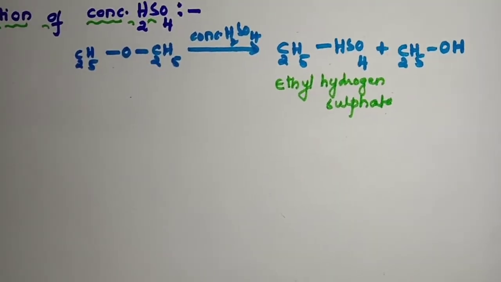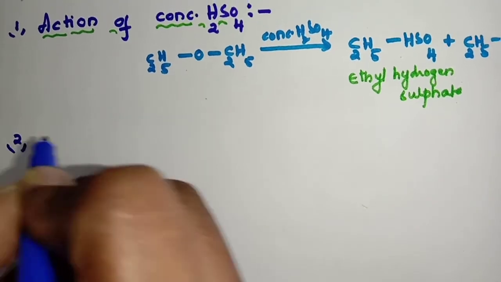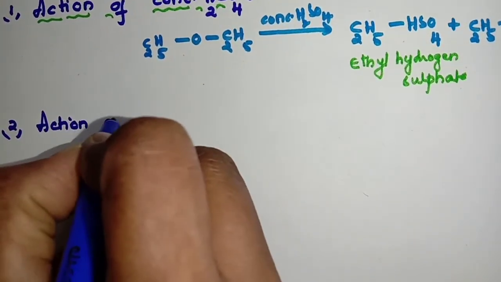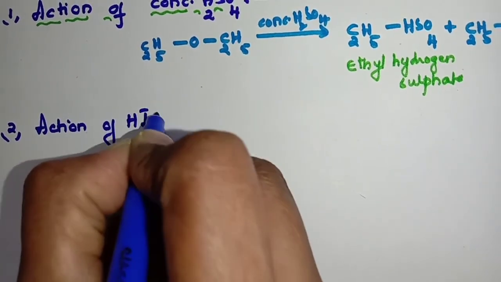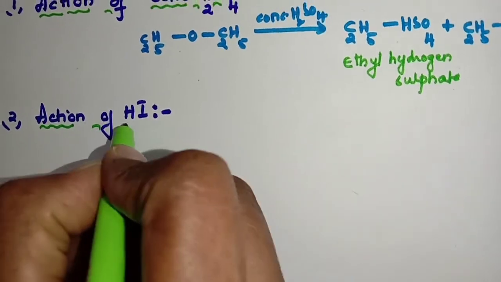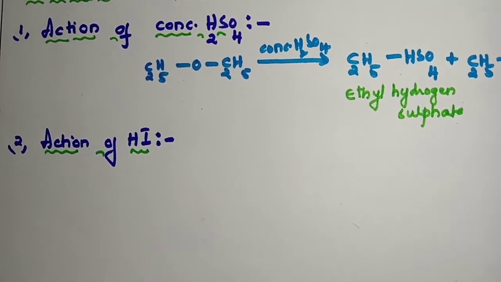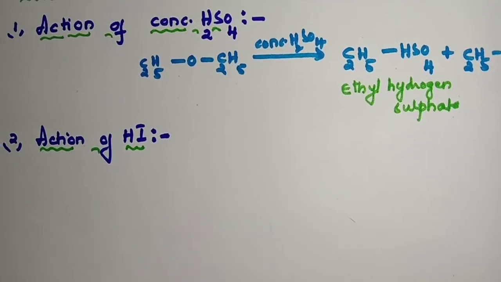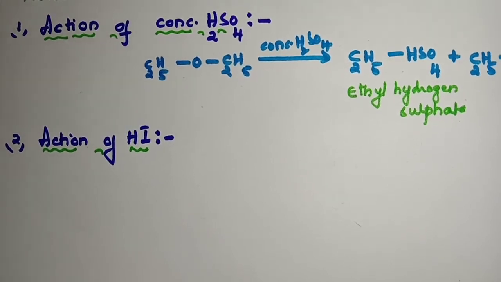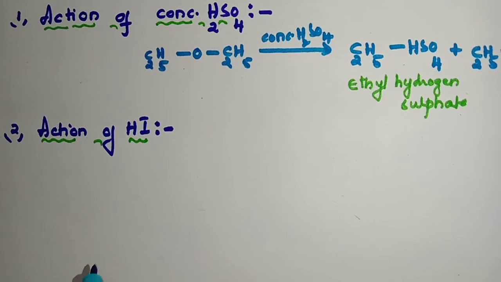Next, second one. Put the side heading, students. Action of hydrogen iodide. Write down the statement: ethers, when heated with concentrated HI, form two molecules of alkyl halides. So writing down the reaction here.